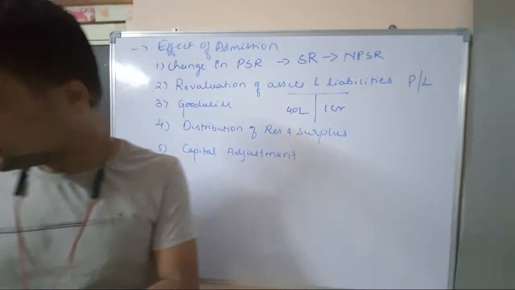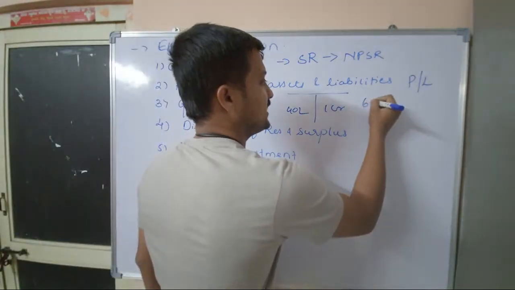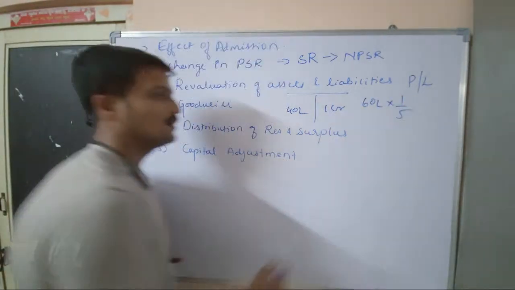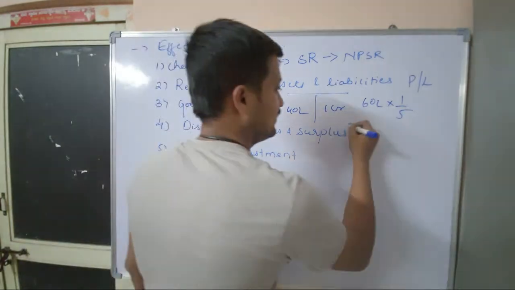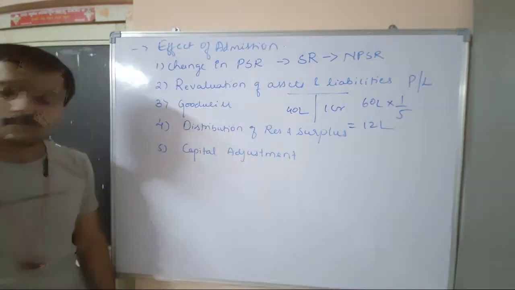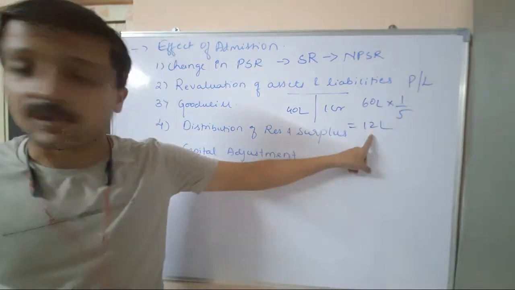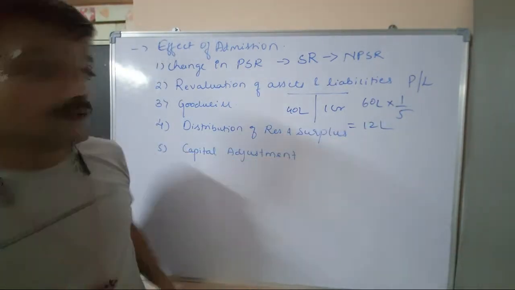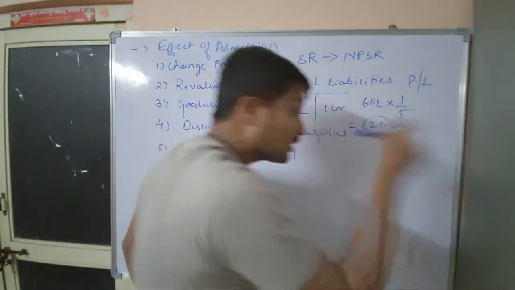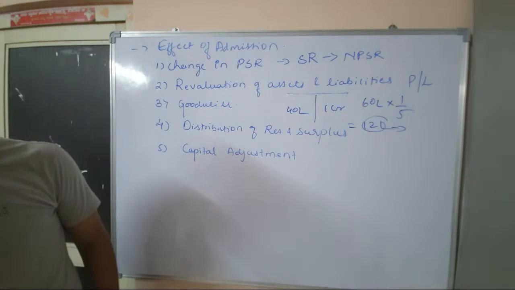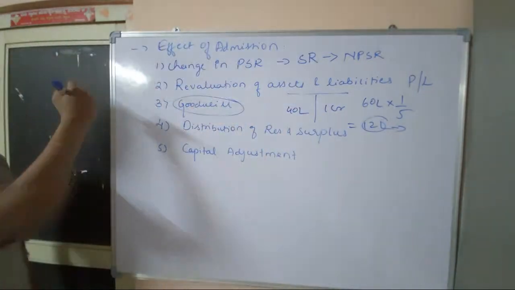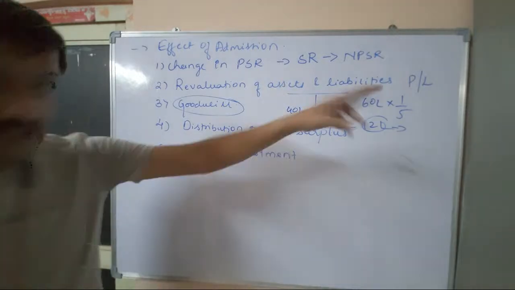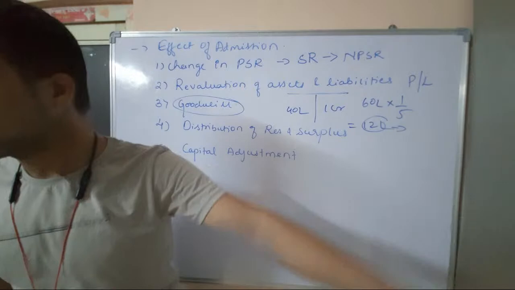60 lakhs. Okay, so assume that in that 60 lakhs a partner is admitted for a 1/5 share. For how much share is he being admitted? 1/5 share. Then it will give us how much? 12 lakhs. So the partner is supposed to bring how much capital? 12 lakhs. But if he brings anything more than 12 lakhs, then that will be called goodwill. Did you understand? How to treat that goodwill, we will be learning in the next classes.